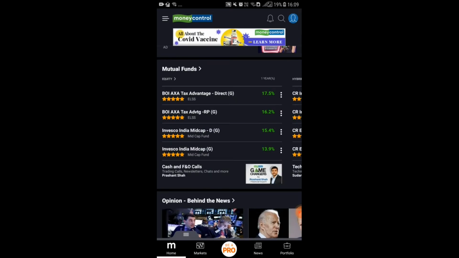If you want to track details of mutual funds, that is also available in this application. Equity related mutual funds, here it is showing. Then after hybrid mutual fund information, so every mutual fund information is also available here.